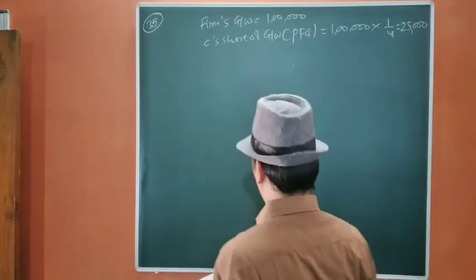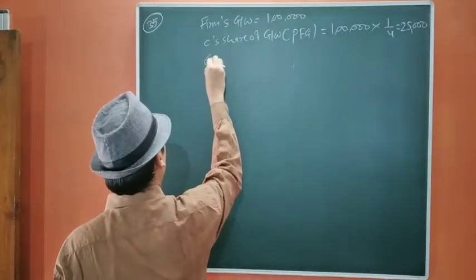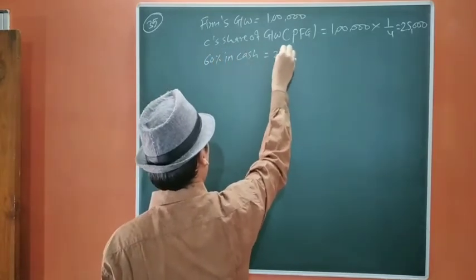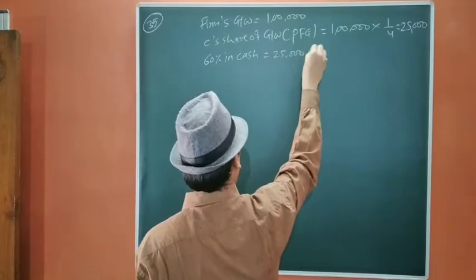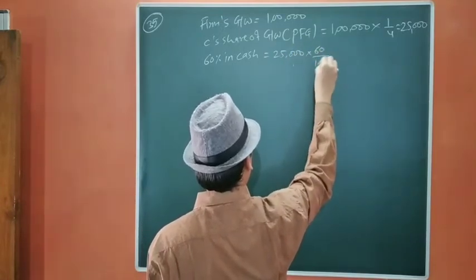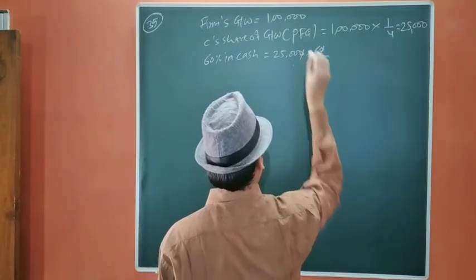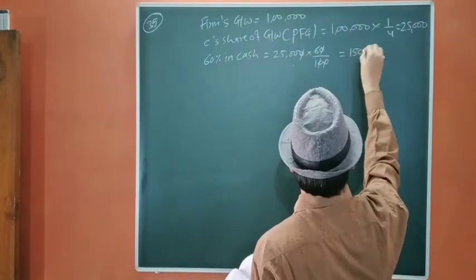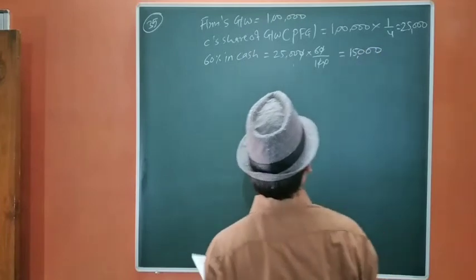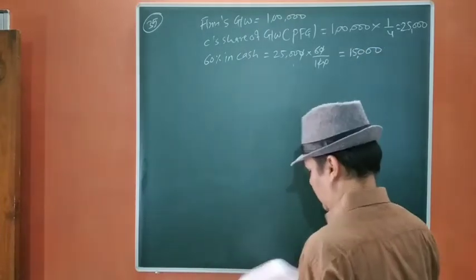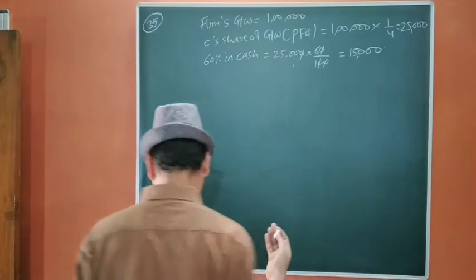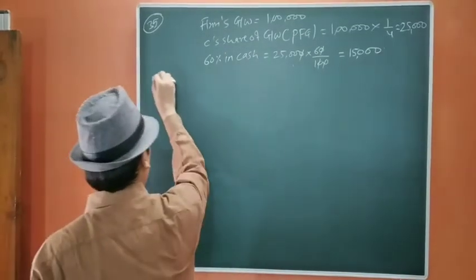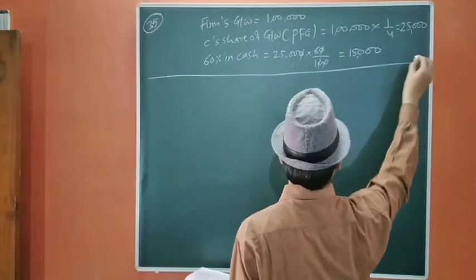Now he is bringing 60% in cash. So 25,000 into 60%, that is 15,000 he is bringing in cash and 10,000 is from his capital or current account.